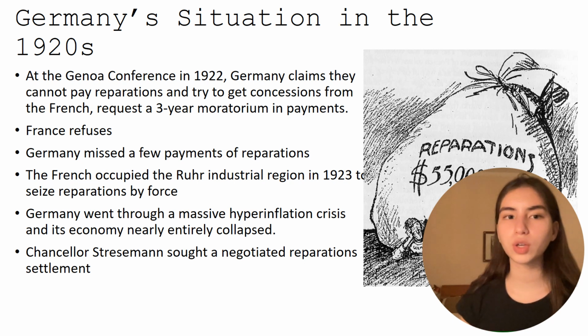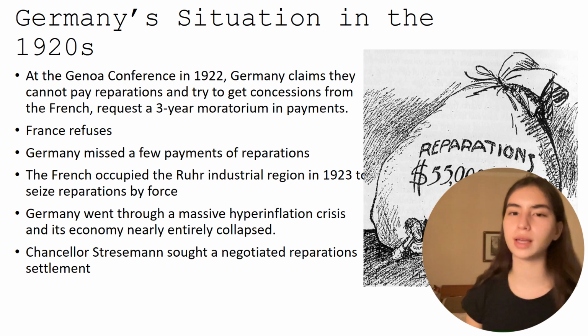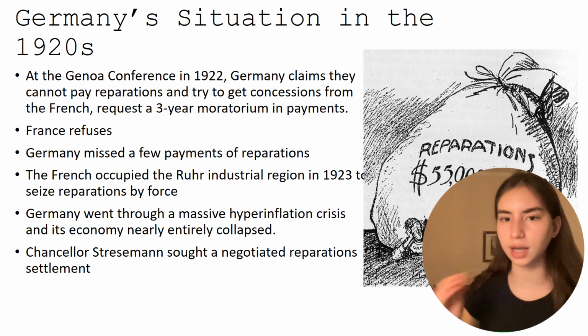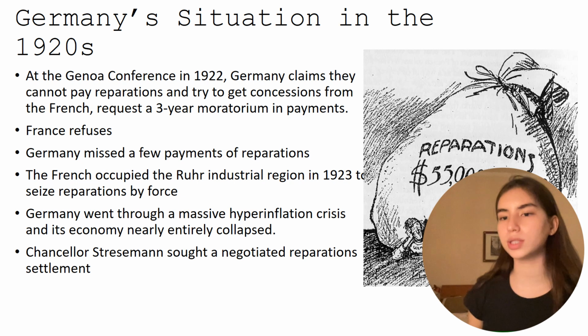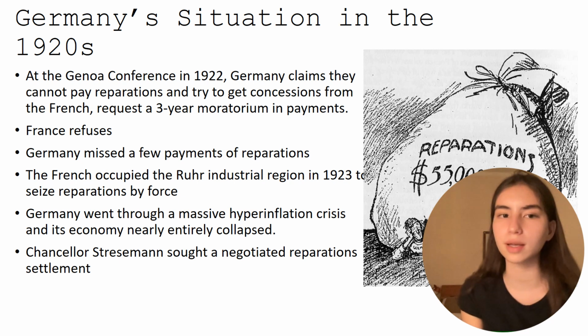The French cabinet decides to occupy the Ruhr industrial region. The Ruhr is the industrial region of Germany that almost borders France, and it is Germany's most important industrial region. So they occupied it in 1923 to seize reparations by force in kind. In kind basically means they will seize the products of these factories and industries by force, so they don't have to take reparations from the German government.